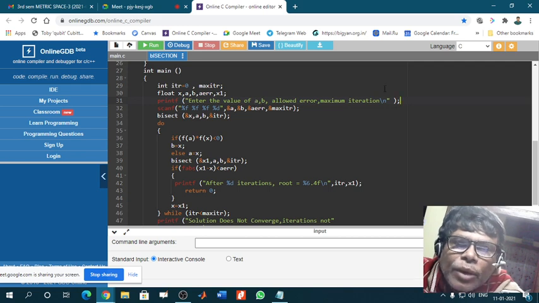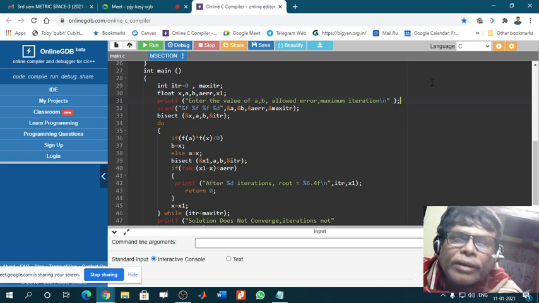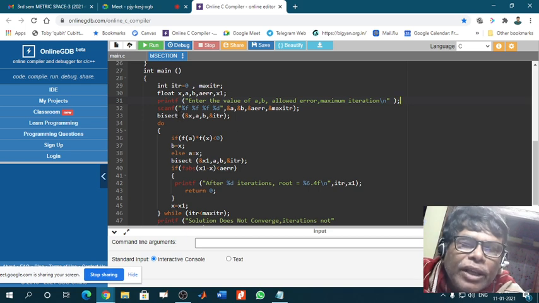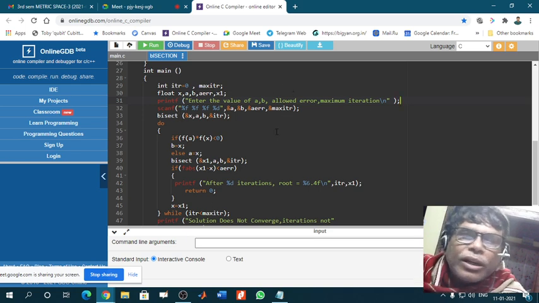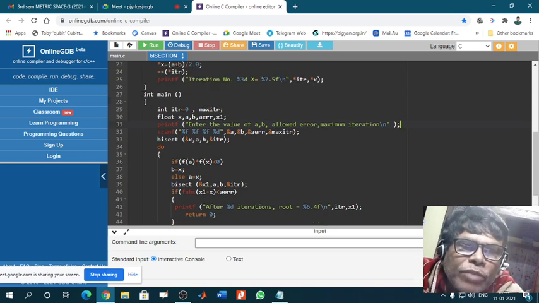Whenever the program runs, first this printf command will come out, so you have to enter the values of a and b, allowed error and maximum iteration. If you enter their values at that point, then the entire program will run. Understood this part? This part is the first part, int main.